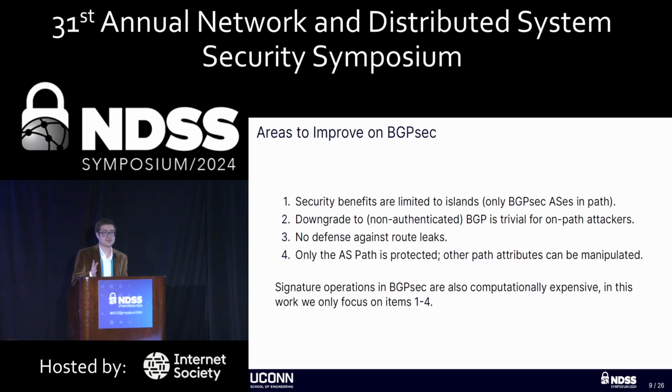So we see a few areas that we could potentially improve on BGPsec. One is that the security benefits are currently limited to those BGPsec islands. Two is that the downgrade attack is trivial for an on-path attacker. Three, there is no defense against route leaks. Now, to be fair, defending against route leaks was never part of the design goals of BGPsec. However, it is a post-ROV routing attack, so we want to defend against it. And last is that only the AS path is protected in BGPsec. So the other attributes, which, like we said, can significantly change the meaning of a BGP update, are not authenticated by BGPsec.